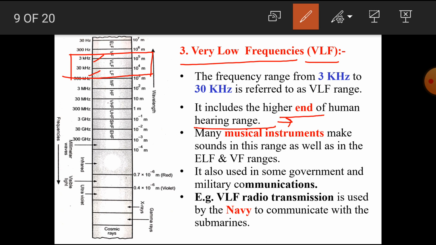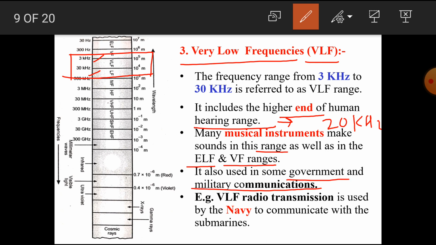We know that the higher end of human hearing range is about 20 kHz, and this frequency includes this end. Many musical instruments make sounds in this range as well as in the extremely low frequency range and voice frequency ranges. It is also used in some government and military communications.